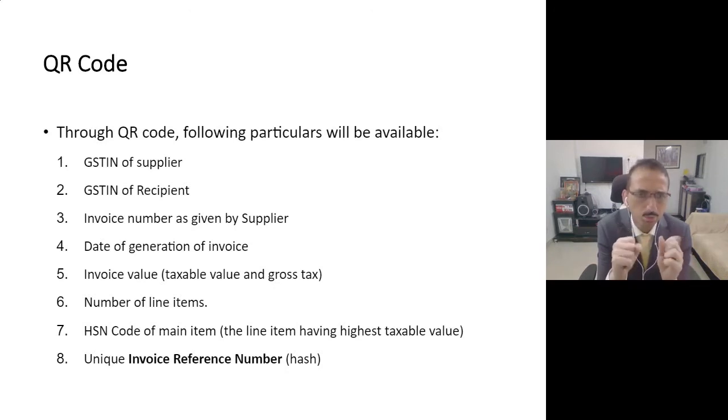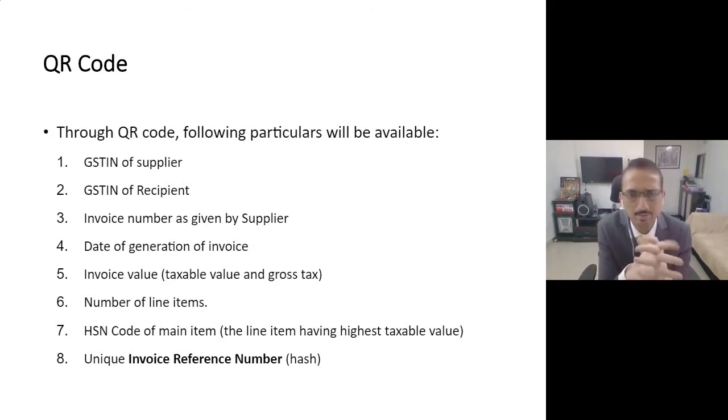And once the QR code is printed, by using a normal mobile phone camera, you can understand various details on those invoices. For example, the GSTIN of the supplier, recipient, all those details will get auto populated on your mobile. So it's a very interesting concept of coding certain data, correct? And please note, we will also show you how a QR code looks in the subsequent slides. Now, please note in the QR code, there is also the IRN number, which is already there.